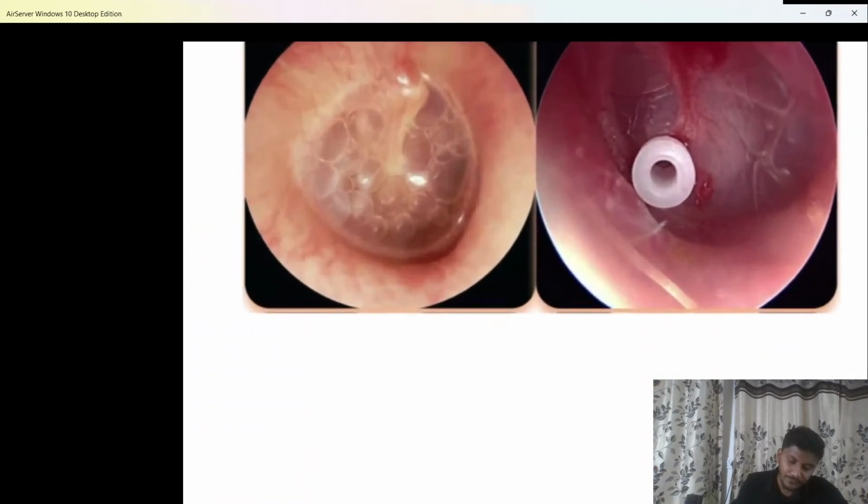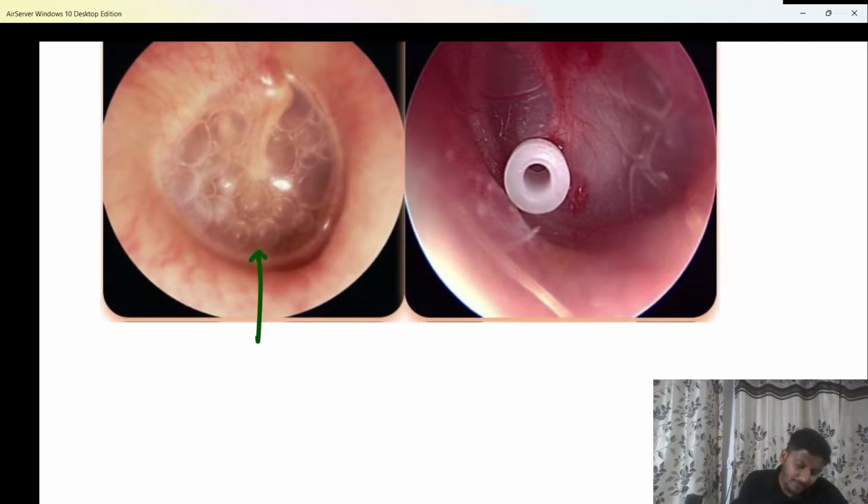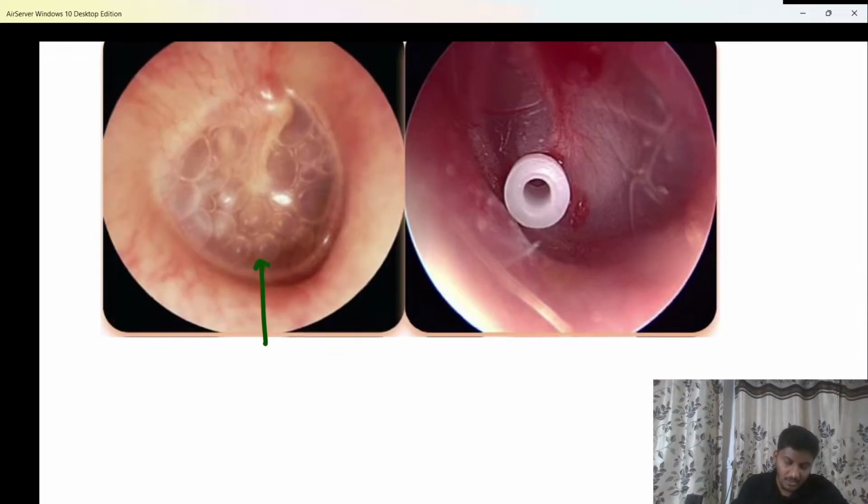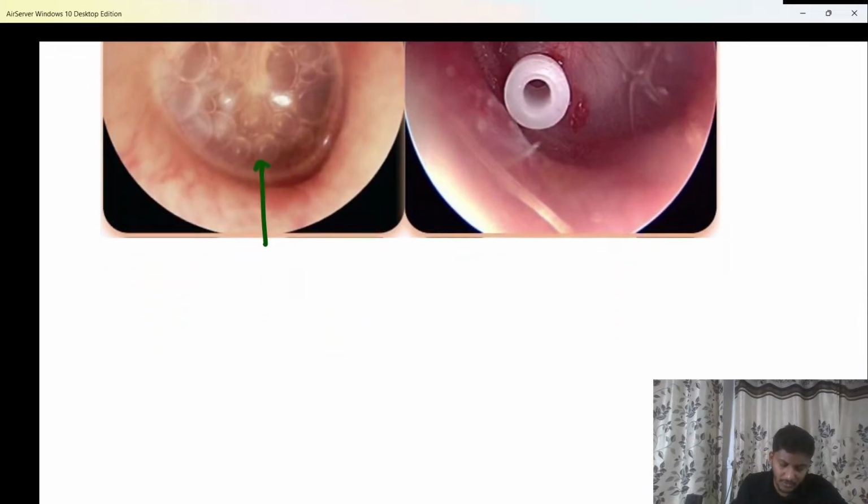When I do an otoscopy, you are able to see fluid collected inside the middle ear cavity, like this. Can you see? This is the intact tympanic membrane, and behind the intact tympanic membrane there is fluid. You will be like, so what are those bubbles? Those are the bubbles inside the fluid. Yes. In the fluid, as there is some air which is mixed, due to that there are those air bubbles which are seen. So this is a classical picture of glue ear.